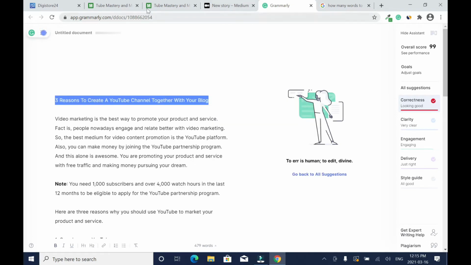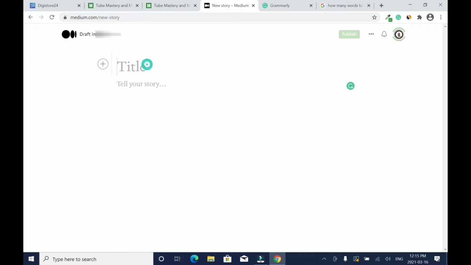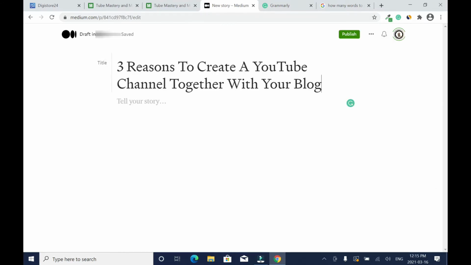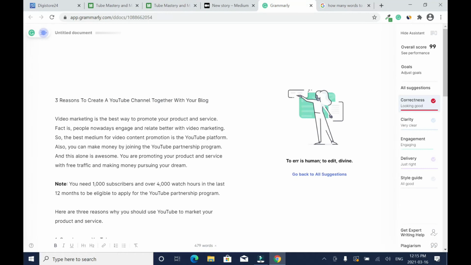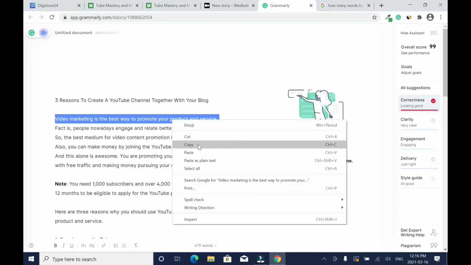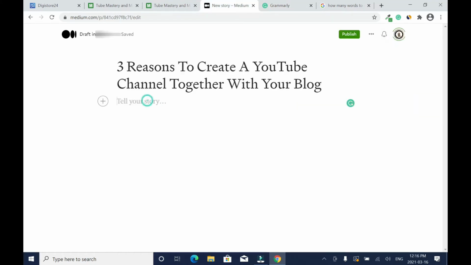Right click, copy, and go to Medium. So paste it here. You can add a little subtitle. So let me show you. Right click, copy. It's like a snippet. So you come here and you paste it, then you enter.